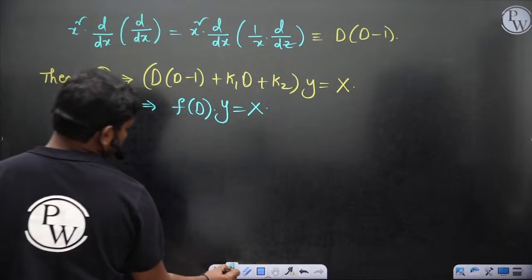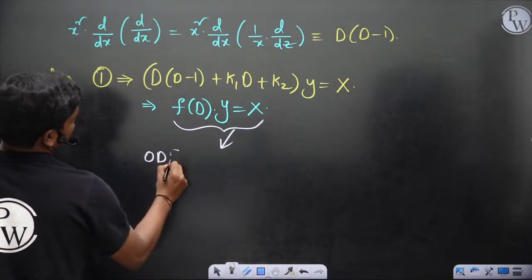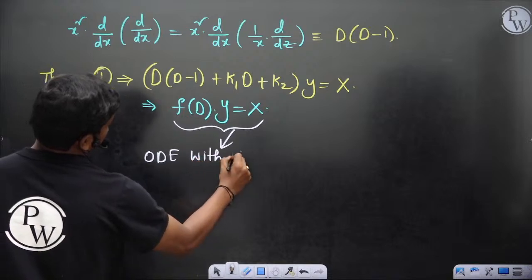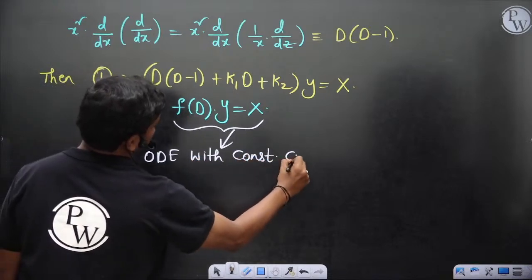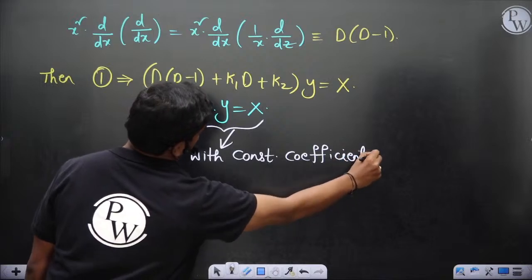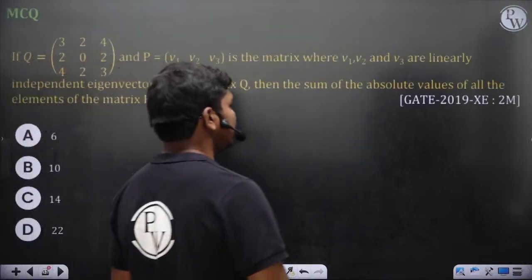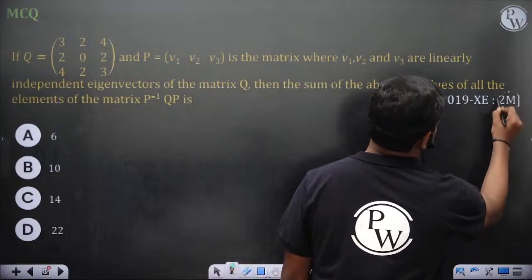Chalo. So this is ODE with constant coefficients. Okay. So let's solve this diagonalization question, 2019, 2 marks. It's a good question actually.